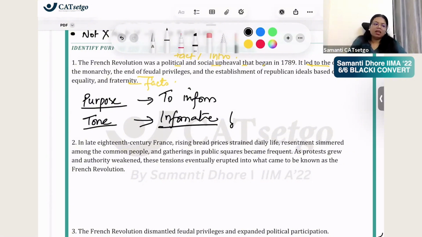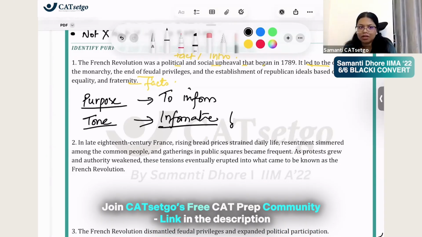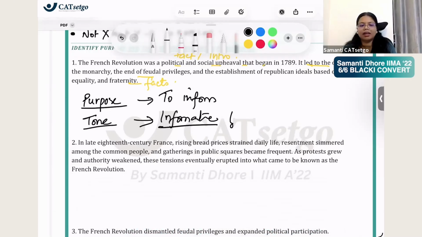I've tried to take examples in such a way that they show the contrast to you, right? The contrast that I've been trying to highlight. The topic is the French Revolution at the end of it. Yes. Purpose, यहाँ पे क्या है? If you read it, how are they saying it? In the late 18th century, instead of saying 1789, rising bread prices strained daily life. Bread prices, खाने का price बढ़ रहा था, that strained daily life.